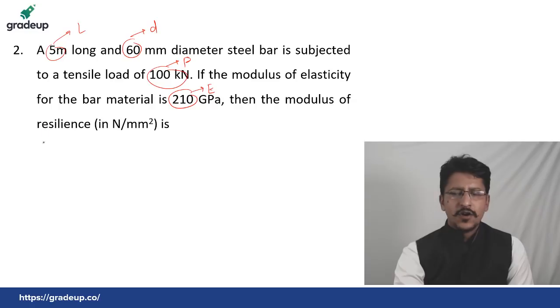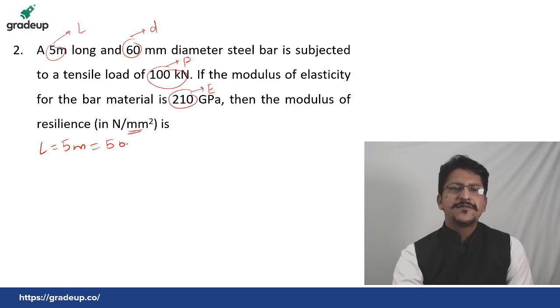Okay, now I think I should answer this question. Length is given as 5 meter. Just convert it into mm because everything has been asked in mm. So this will become 5000 mm. Diameter is given to you as 60 mm. So just find out the area of cross section from here.